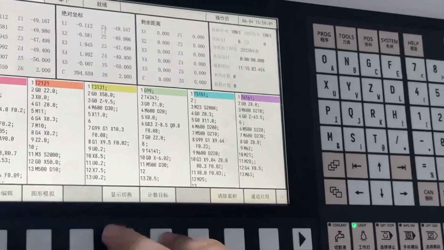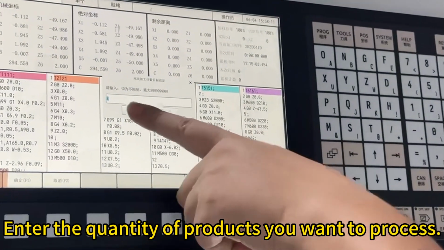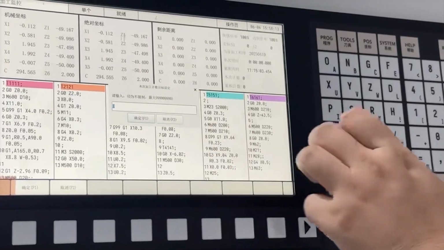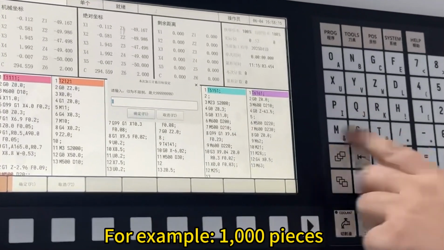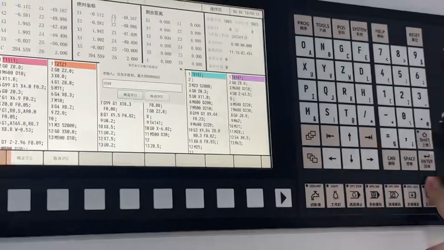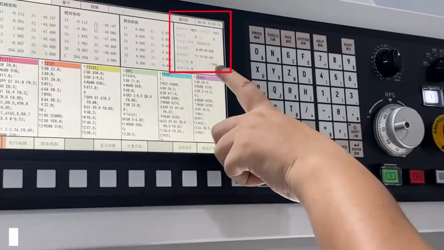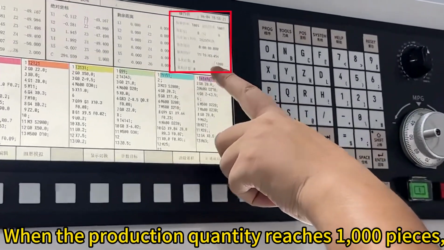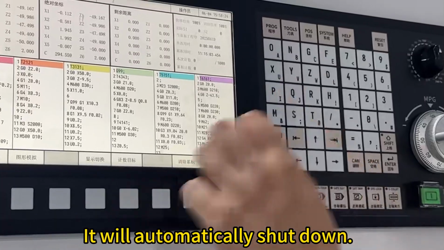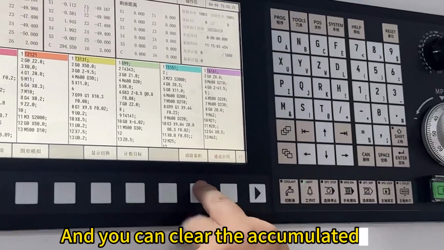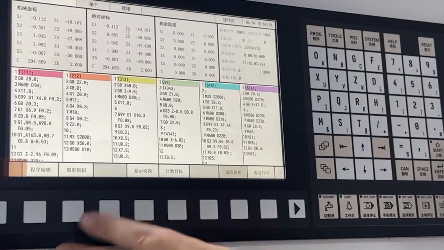Counting target. Enter the quantity of products you want to process. For example, 1,000 pieces. There will be a prompt here. When the production quantity reaches 1,000 pieces, it will automatically shut down, and you can clear the accumulated.